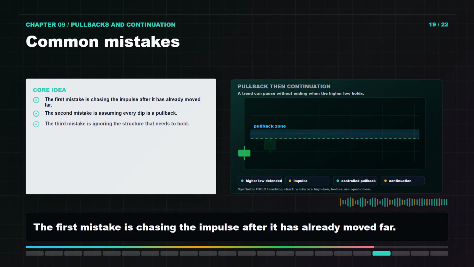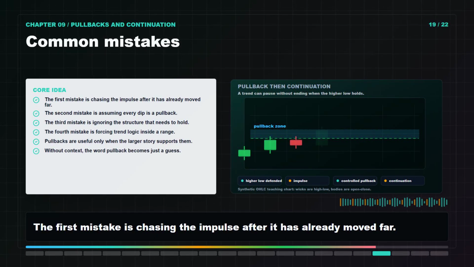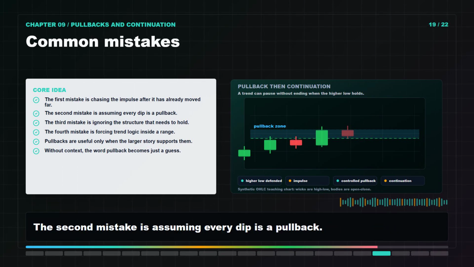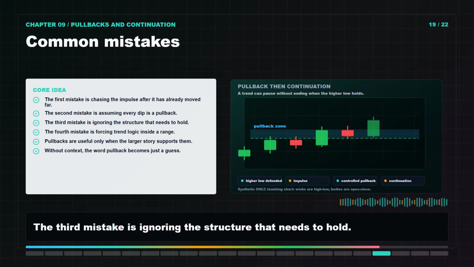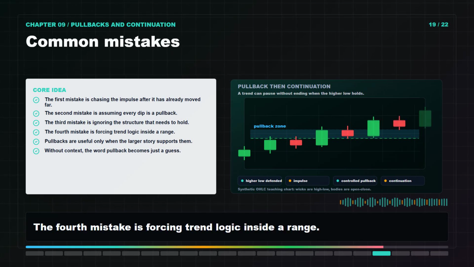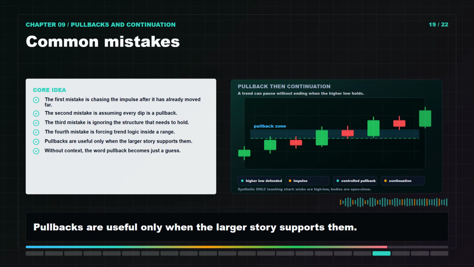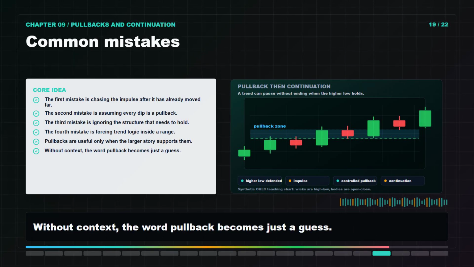The first mistake is chasing the impulse after it has already moved far. The second mistake is assuming every dip is a pullback. The third mistake is ignoring the structure that needs to hold. The fourth mistake is forcing trend logic inside a range. Pullbacks are useful only when the larger story supports them. Without context, the word pullback becomes just a guess.